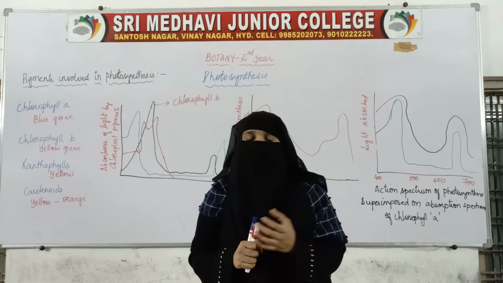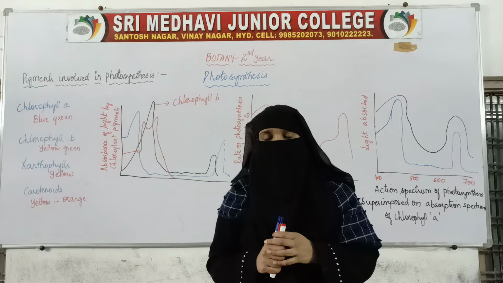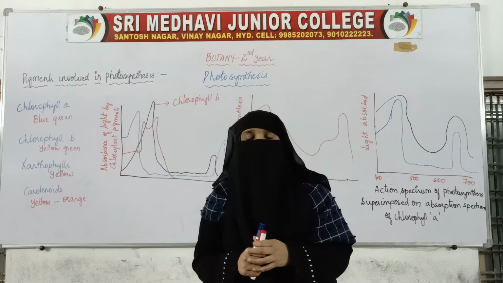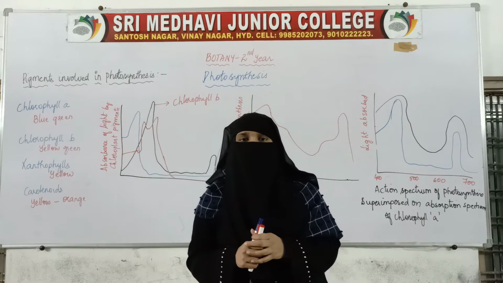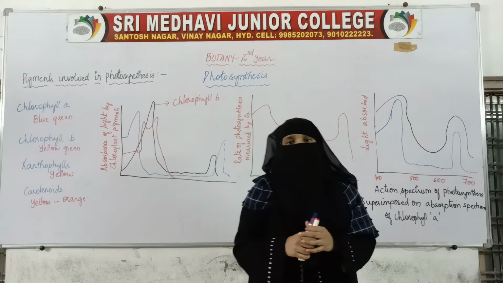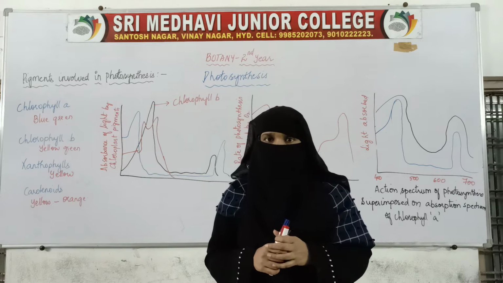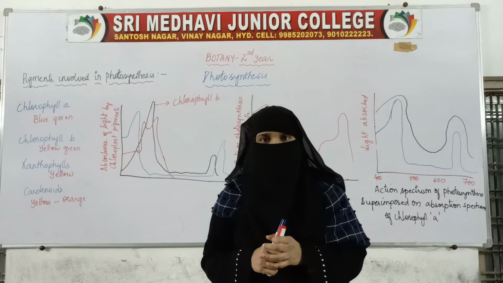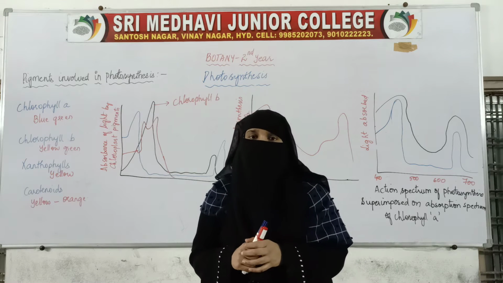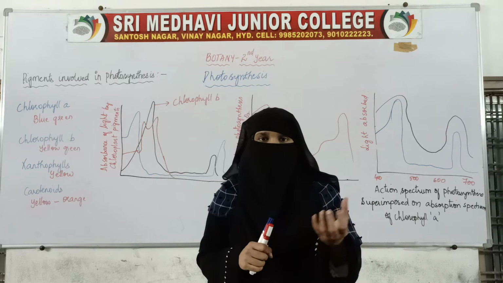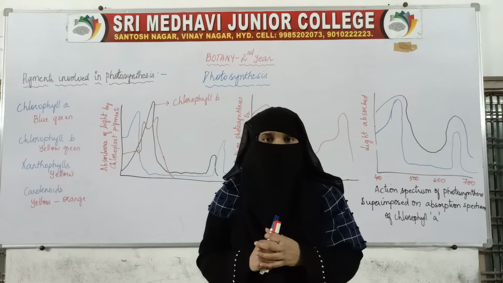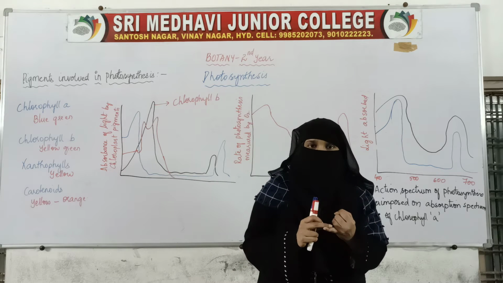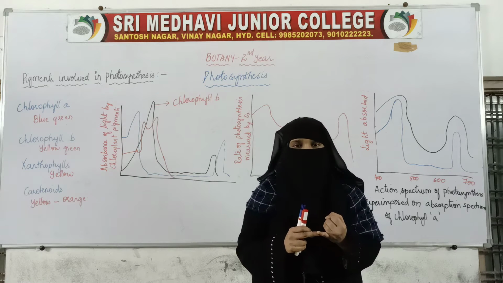Inside the chloroplast, membranous systems are there and liquid is also there. The membranous systems help in the trapping of sunlight, and after a series of events they give us ATP and NADPH. Those events are called light reactions because they are dependent on sunlight. That is, the trapping of sunlight and the production of ATP and NADPH.